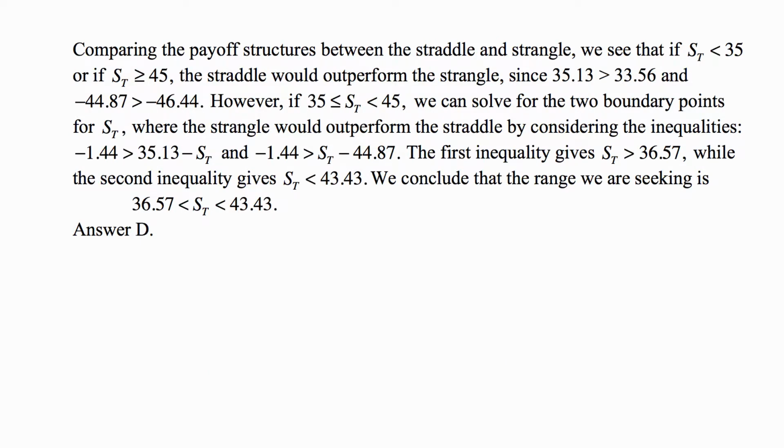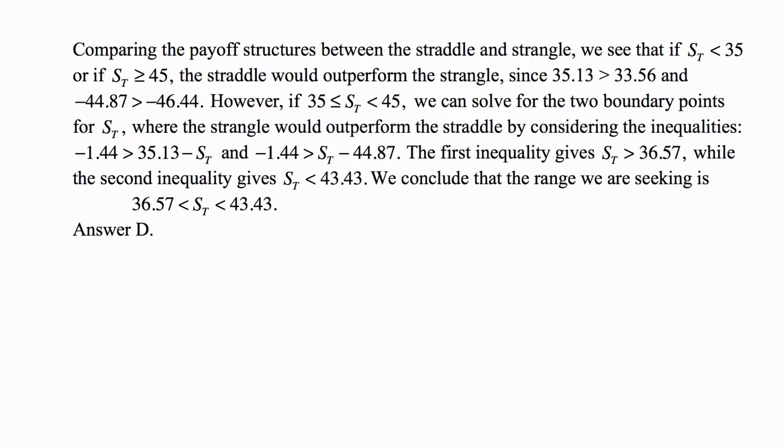Now comparing these structures, which are results of the payoff structures, although we're really calculating profits, but the payoffs, of course, are affected by whether each option is in the money or out of the money and so on. At expiration, we see that if S sub t is less than 35, or if S sub t is greater than or equal to 45, the straddle would outperform the strangle, since 35.13 is more than 33.56, and negative 44.87 is more than negative 46.44.